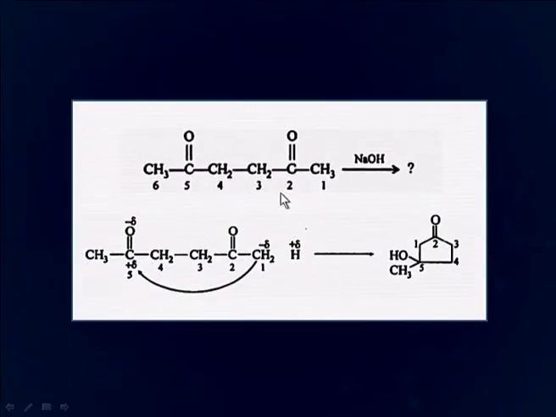As you can see in this figure, this is a diketone. At position 2 and position 5, we have a keto group. When condensation takes place between the carbanion formed at C1 attacking the carbonyl carbon at C5, there is formation of a cyclopentyl ring. This kind of reaction is called internal or intramolecular aldol condensation.